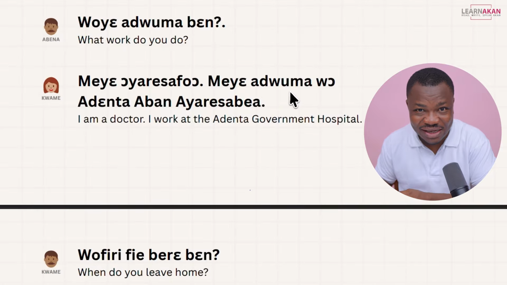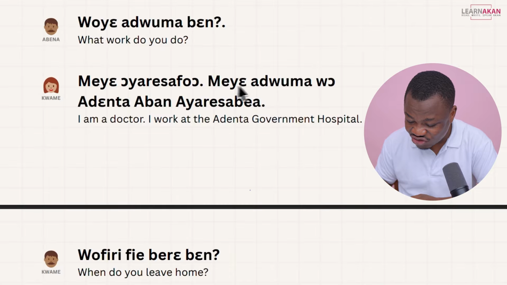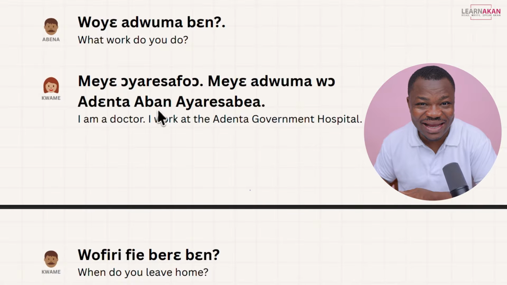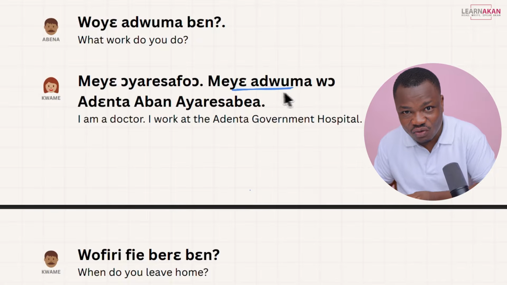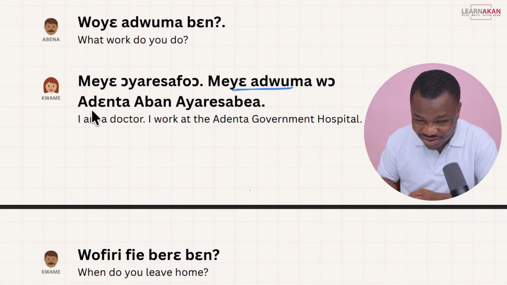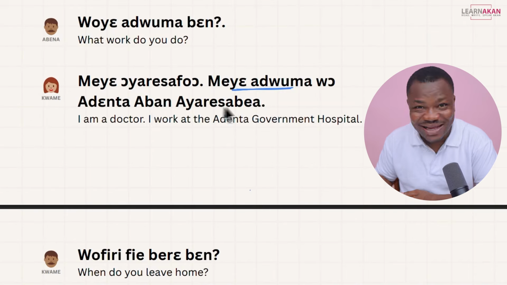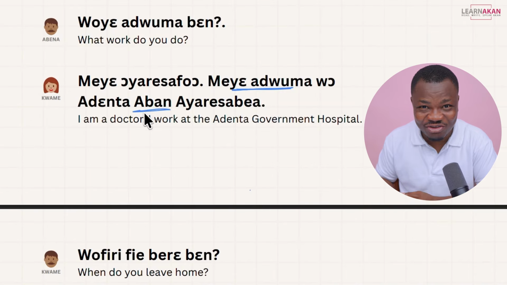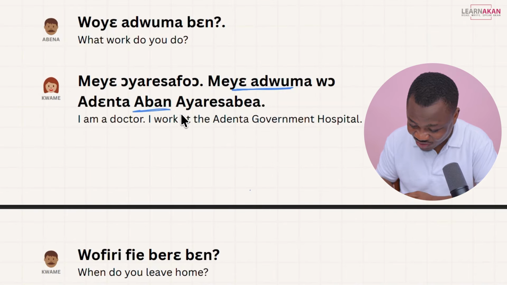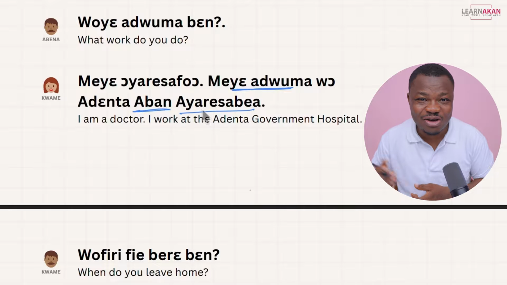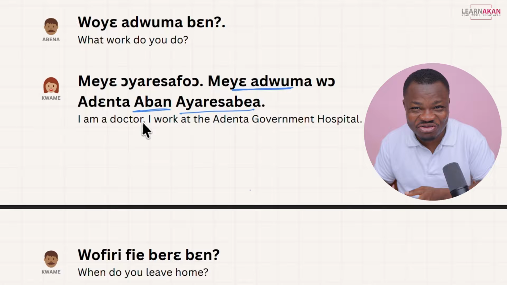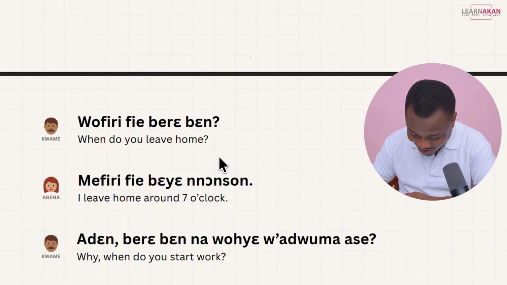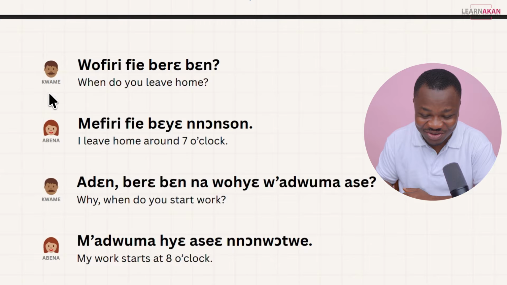And that is what Abena adds here. She says, meye ejuma wo adenta aban ayaresabia. So ye ejuma means to work, right? So meye ejuma wo, I work at adenta aban ayaresabia. We have aban as the government, right? Aban, the government, and we have ayaresabia as the hospital. So I work at the Adenta Government Hospital. And then to that, Kwame, okay, the names have switched back.